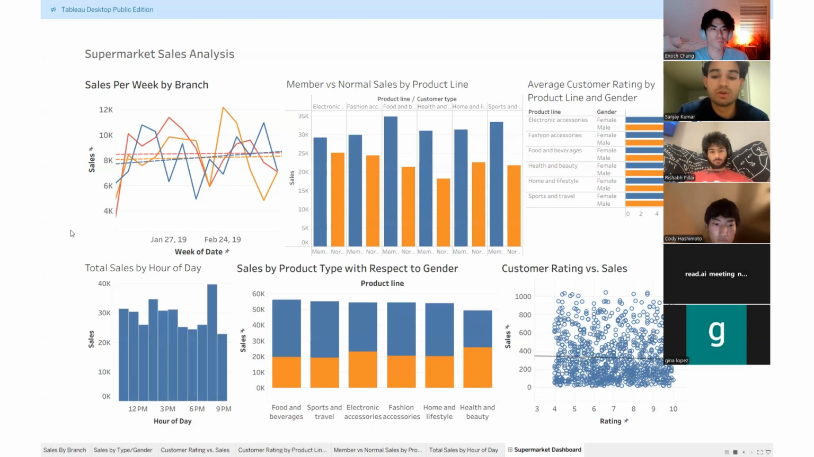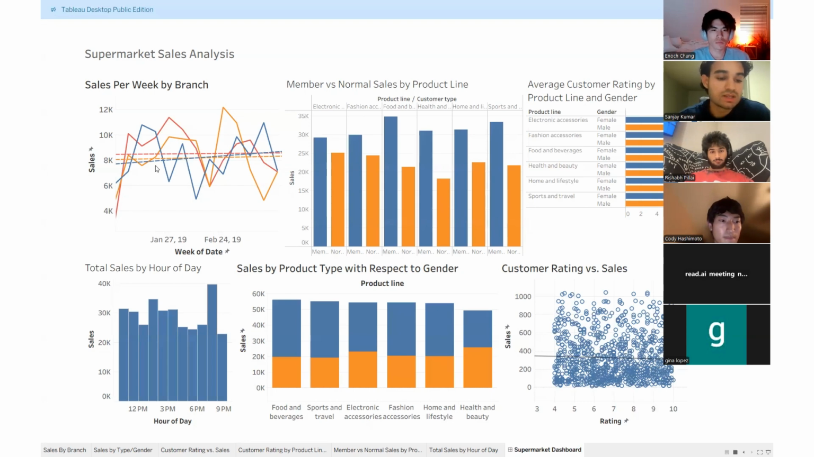Using Tableau, we created 6 visual analyses to help answer key management questions. How do sales change over time? Which product lines perform the best? What customer groups drive revenue? How does satisfaction vary? And when are the stores busiest? Together, these visuals give a more complete picture of supermarket performance.